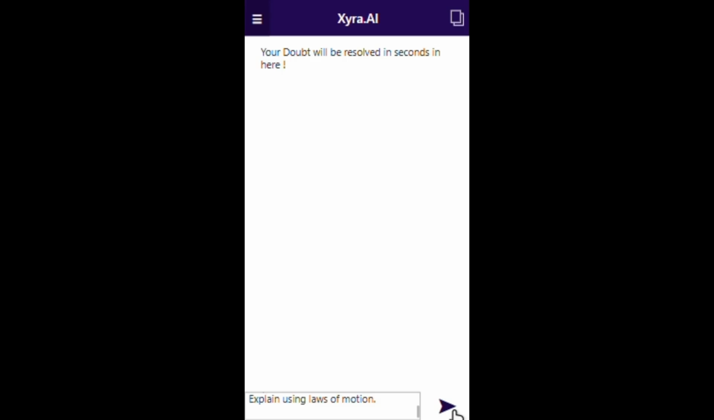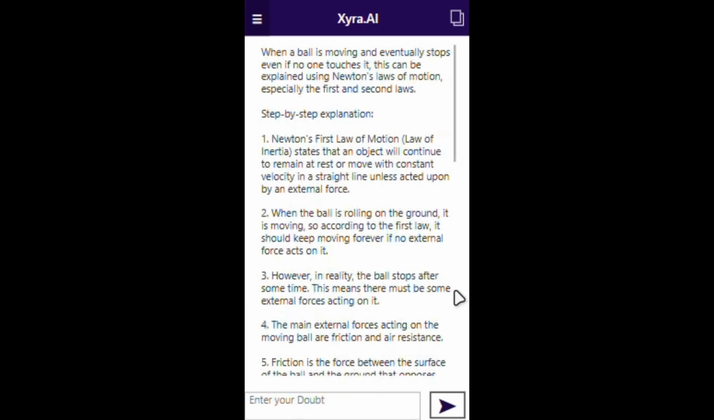Now it usually takes about 10 seconds to process. While it's loading, Zaira AI is analyzing the question and creating a clear CBSE style answer. And here we go. It explains that the ball stops because of friction and air resistance and links it to Newton's first law of motion. So the app doesn't just answer, it helps you understand why.